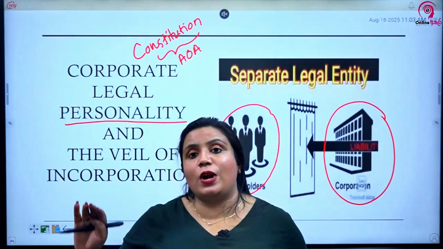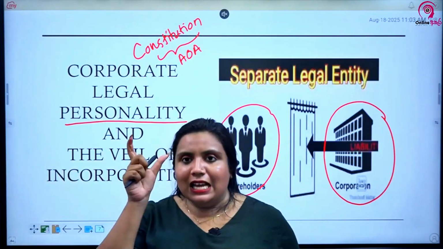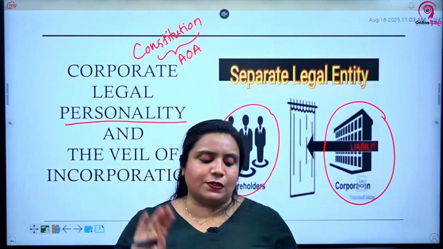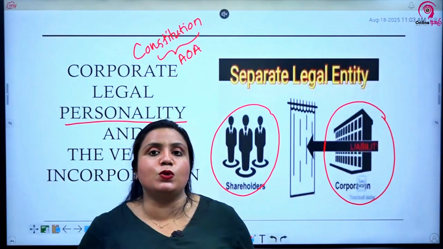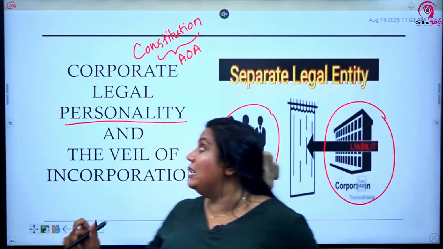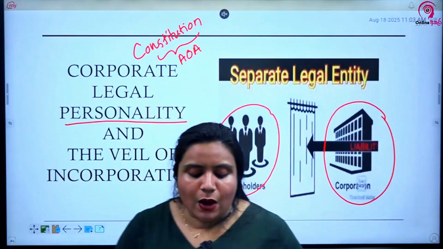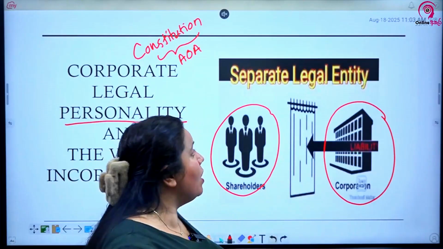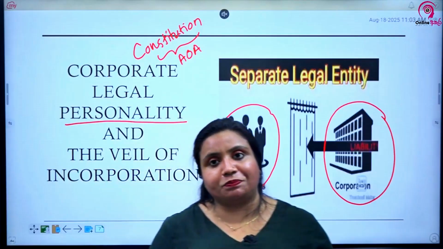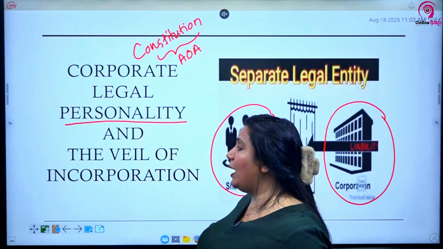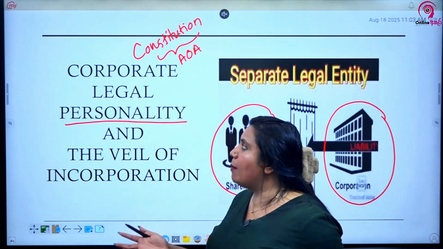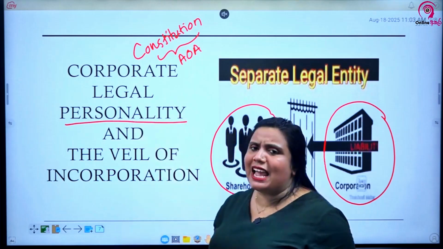So these cases you don't have to know with the years and everything, just the name of the case is enough. So Mokora versus Northern Assurance is enough. So those two are instances where this concept of corporate legal personality was used. Now let's see what are the consequences of corporate personality. Right? What are the consequences? What are the things that happen to a company because of corporate legal personality?